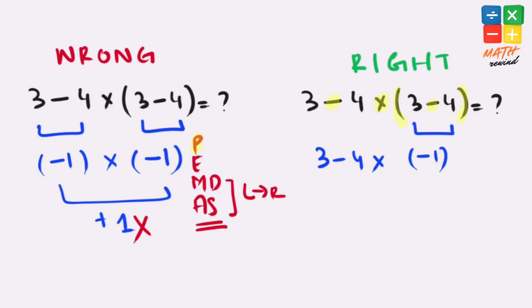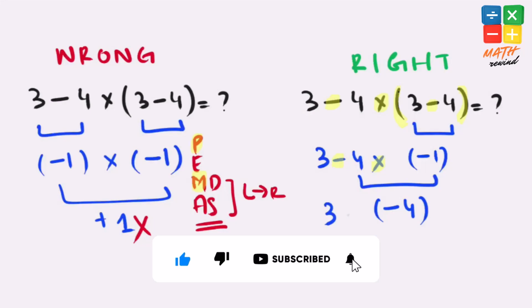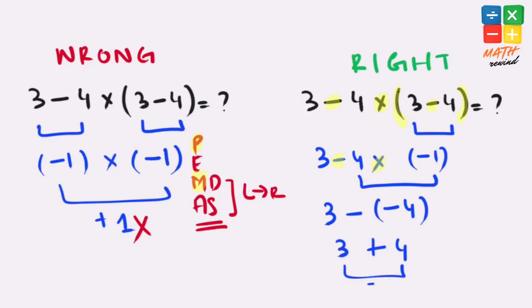Now we have two operators present here, subtraction and multiplication. According to the rules, multiplication has higher priority over subtraction, so we must solve this multiplication first. 4 times negative 1, that gives us negative 4, and our expression simplifies to 3 minus negative 4, and when we simplify it, negative negative is positive, so 3 plus 4, that gives us 7, which is the final and correct answer to this problem.